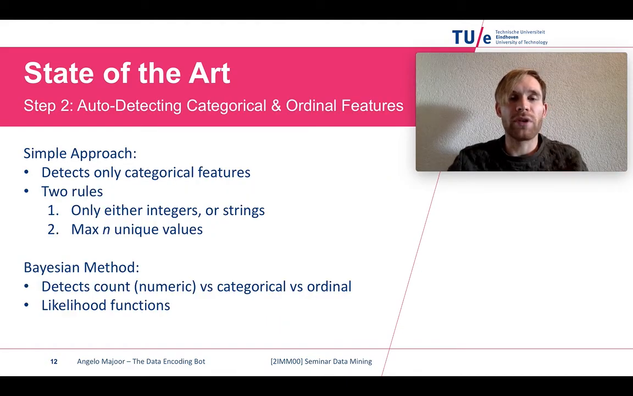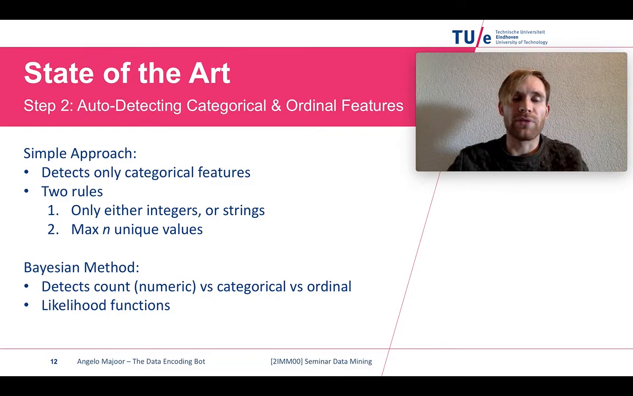For the second step, auto-detecting categorical and ordinal features, there's also a number of approaches. There's a simple approach which detects only categorical features. That's the major downside of this approach. But it's very simple. It uses only two rules. You check for a feature whether it contains either only integers or only strings. And when it does, you check for the number of unique values. If the number of unique values is smaller than or equal to a predefined or user-defined number n, then it's considered to be categorical.